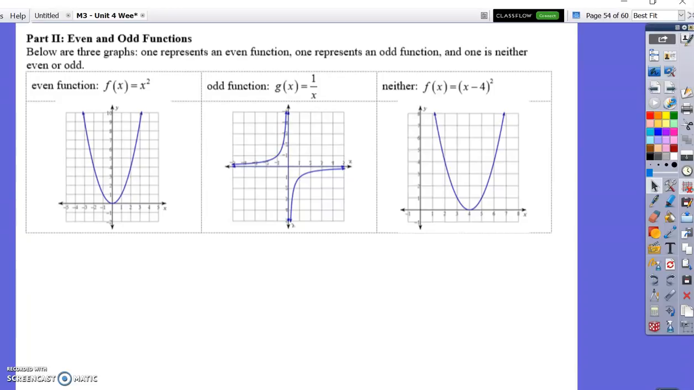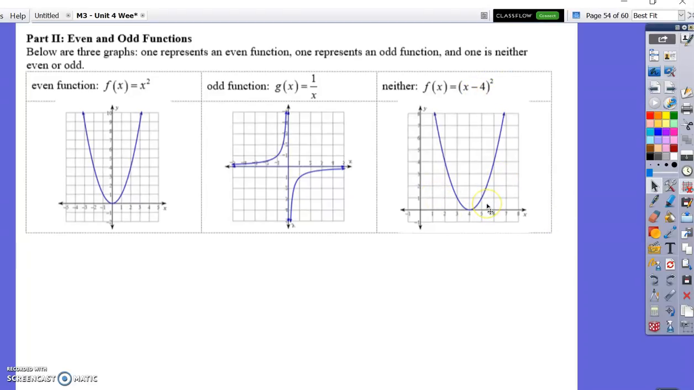So we know about even and odd polynomials, which are really easy to determine. You're just looking at the highest degree of the exponent and deciding, hey, that's an even number. It's even. But with even and odd functions, that's totally different. So we have x squared, which is an even function. And here it is. And we've got 1 over x, which is an odd function. We're just telling you that. And this one, f of x equals (x minus 4) squared, is neither.